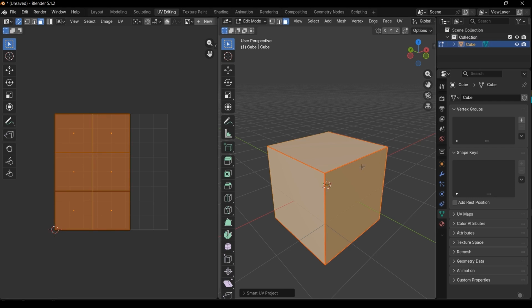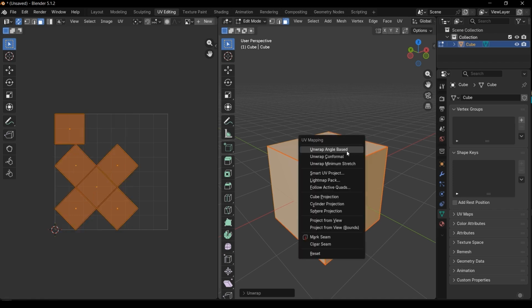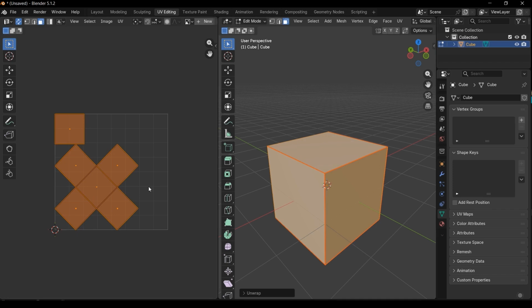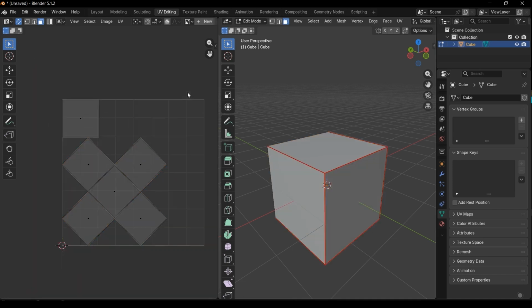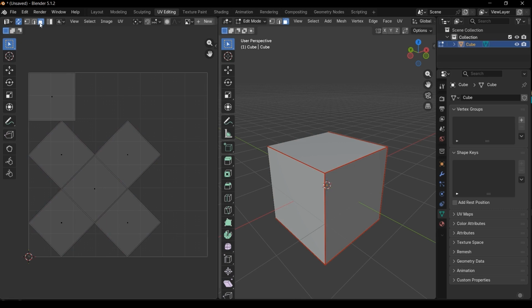Actually it will decide how to cut and unwrap the faces and create the final UV based on a specific algorithm, and this is not so proper for many 3D models, but I prefer to manually create the UVs.